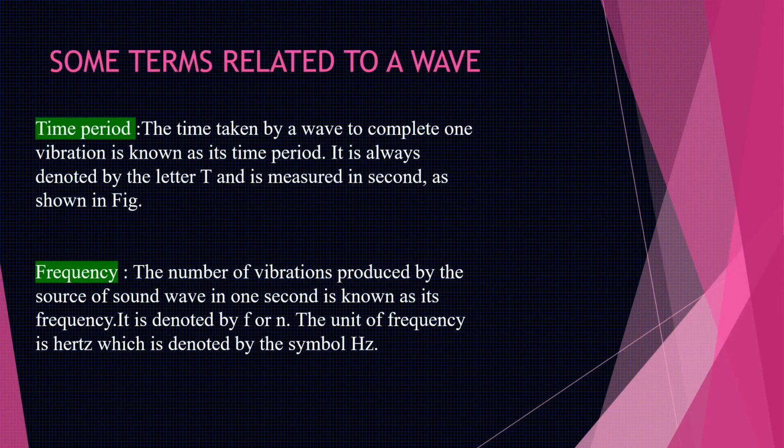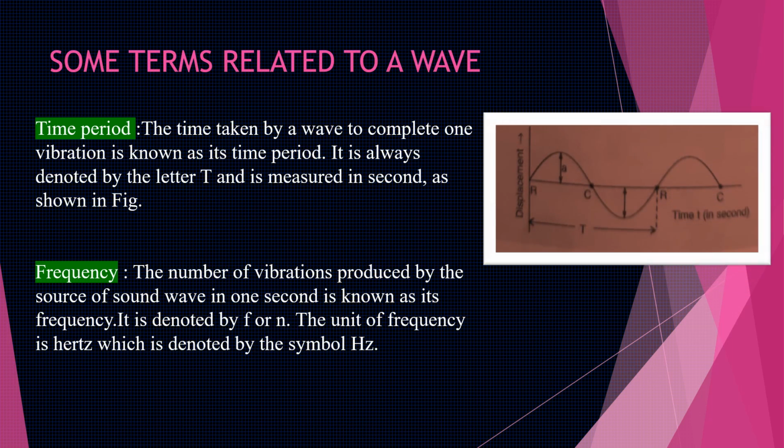The next term is time period. The time taken by a wave to complete one vibration is known as the time period, and it is always denoted by the letter T. In the diagram, you can see T, that is the time taken by a wave to complete one vibration, and it is denoted by the letter T.